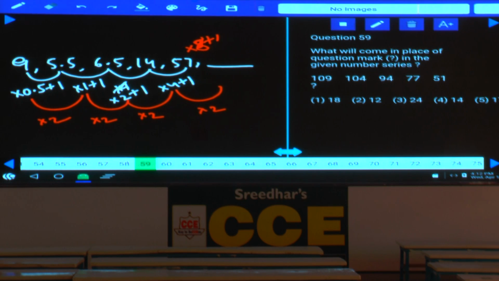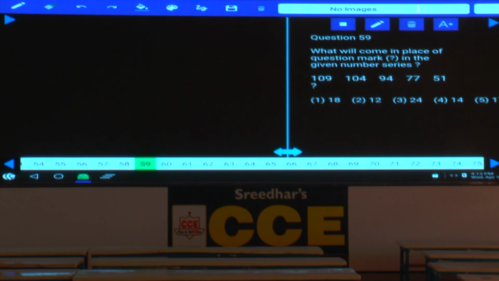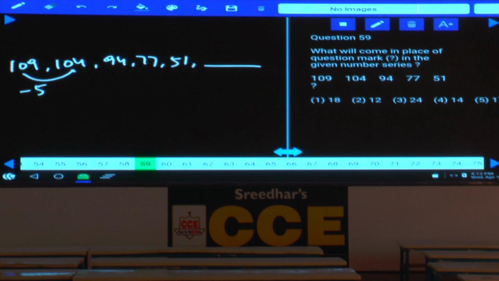Then coming to 59. Now in this question number 59, the numbers are decreasing at a smaller pace, and it must be under difference, isn't it? Then what are the numbers here? 109, 104, 94, 77 and 51. Then what should be the next? Now the difference between the first two is 5, 104 and 94 the difference is 10, 94 and 77, tell me what is the difference here? 17.